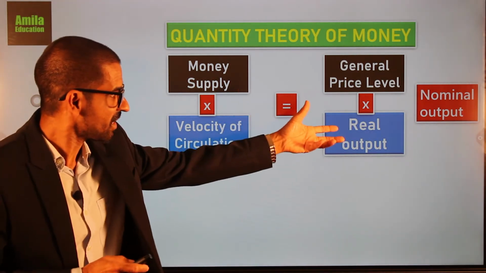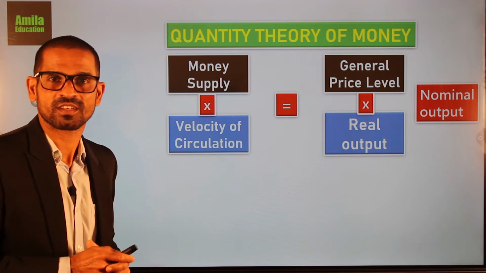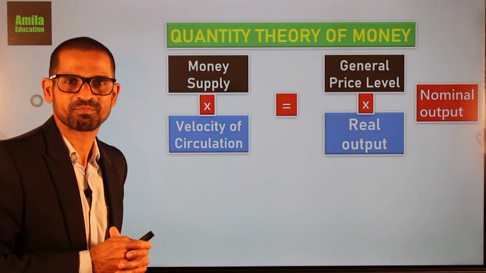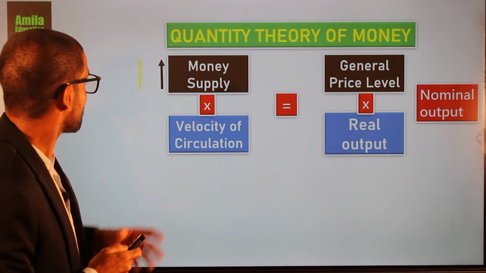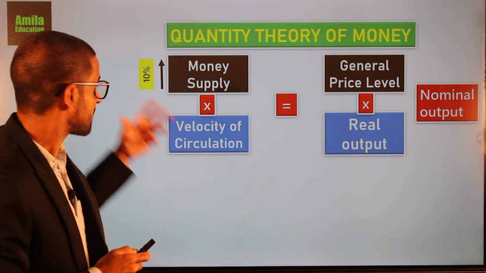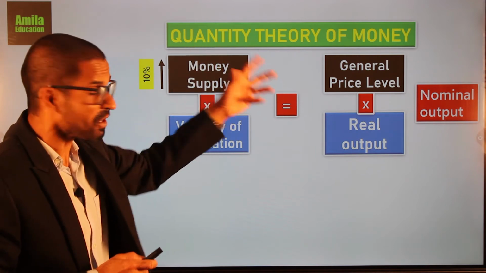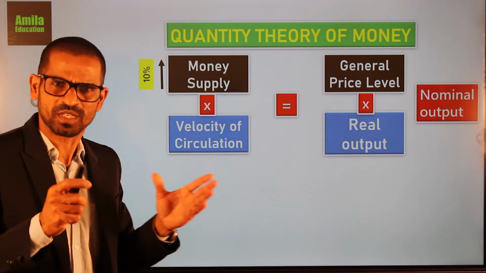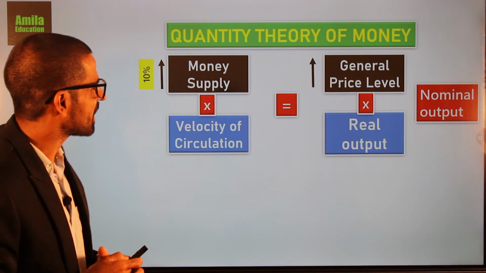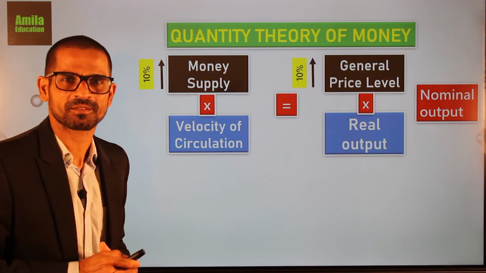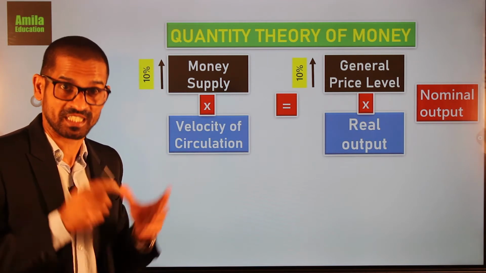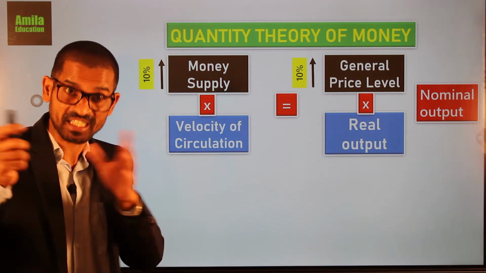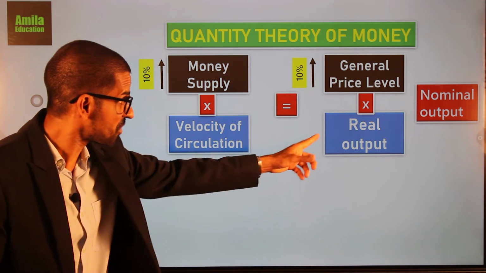The other side, real output remains constant. So mathematically what should happen? If the money supply increases by a certain percentage, let's say 10%, general price level has to increase mathematically by the same percentage, 10%. So this is a mathematical fact, which is practically true as well if this is the situation.